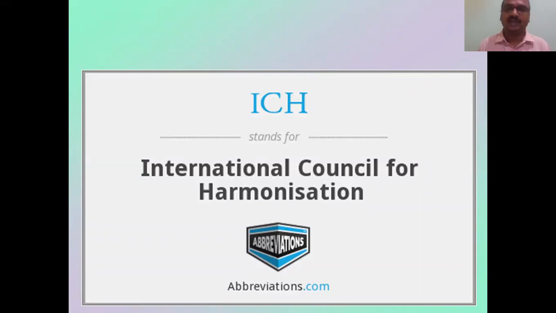ICH is the International Council for Harmonization. It is an international council, which means the model is an international model. If each country had a different model for the report, it would not be considered by the ICH. Throughout the world, all the countries have to follow these ICH guidelines. It will be good to have only one model for all the countries.